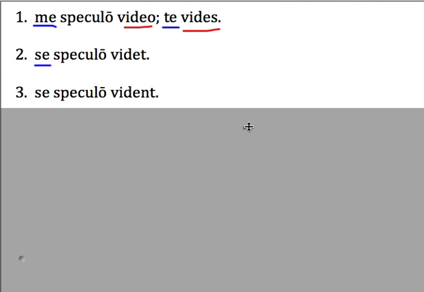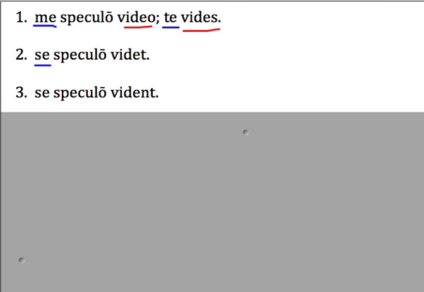But what happens if we have a sentence like number 3? We still have sē as an accusative reflexive pronoun. Now the subject is plural. So this would be, they see themselves in the mirror. So note, up here we use the form sē, down here we use the form sē as well.